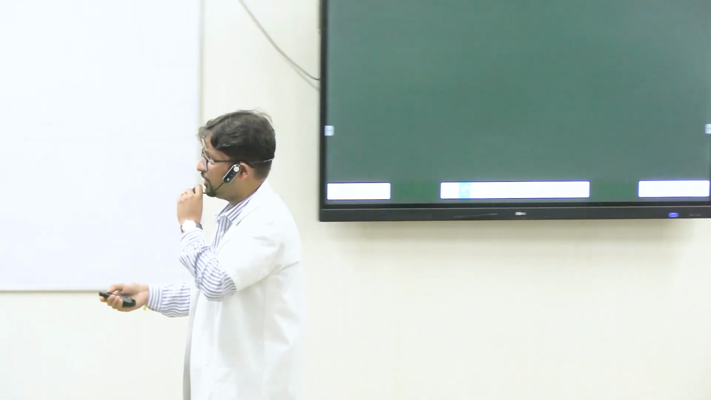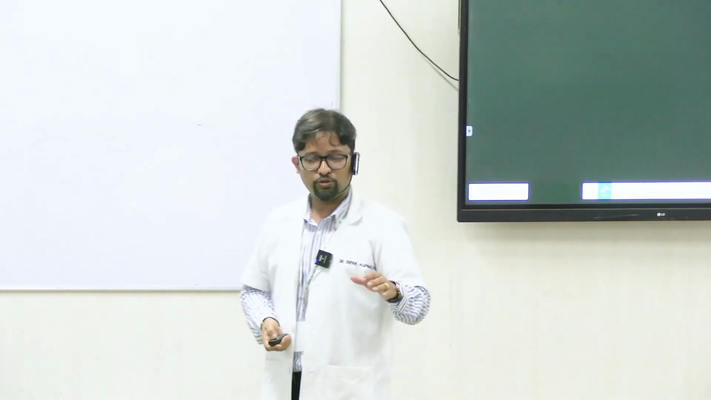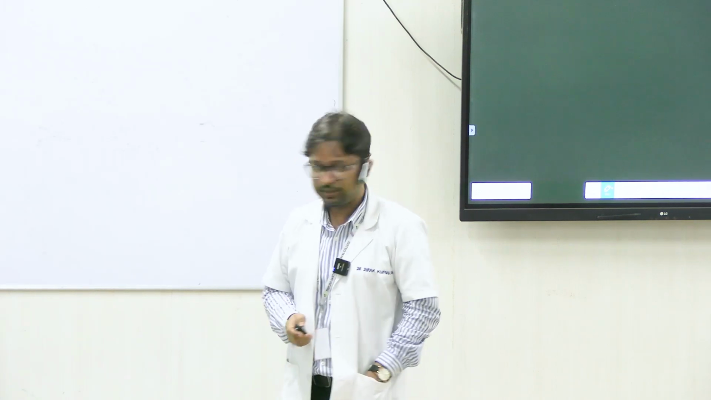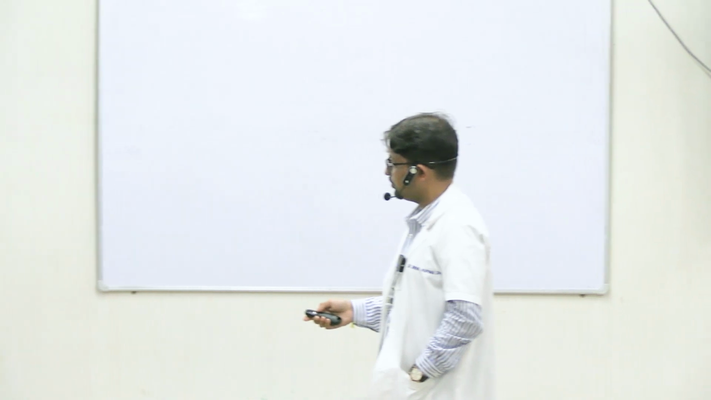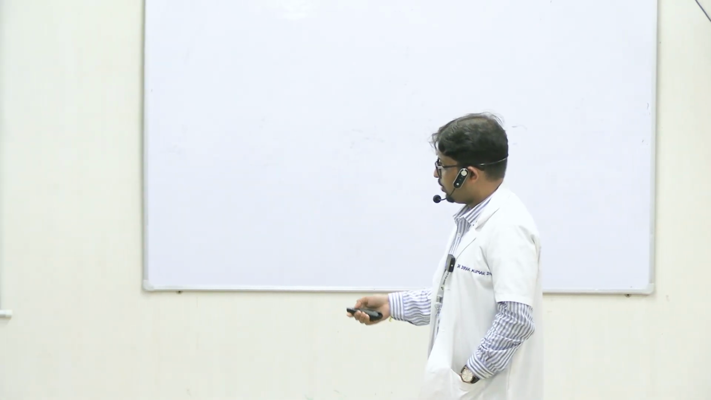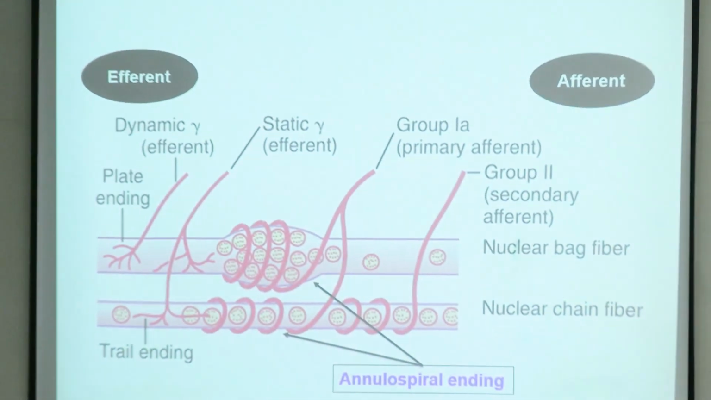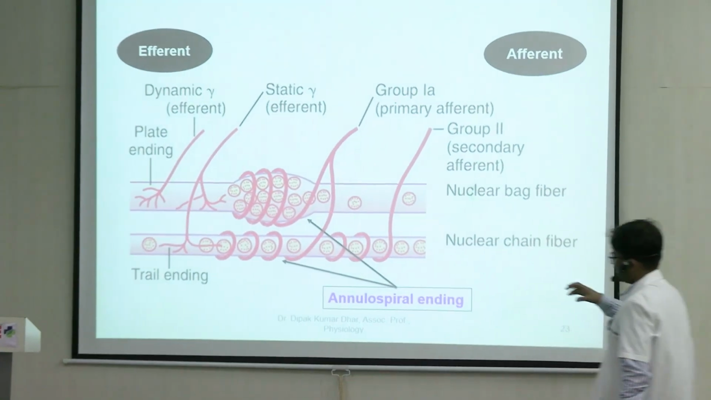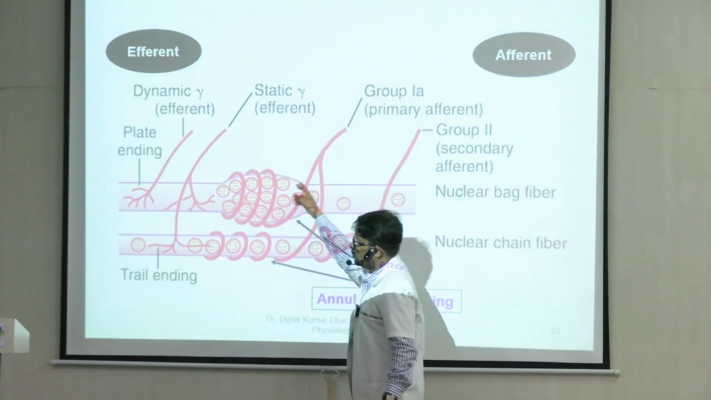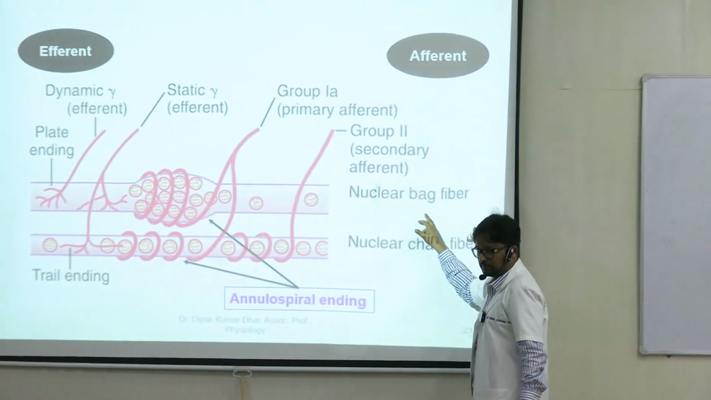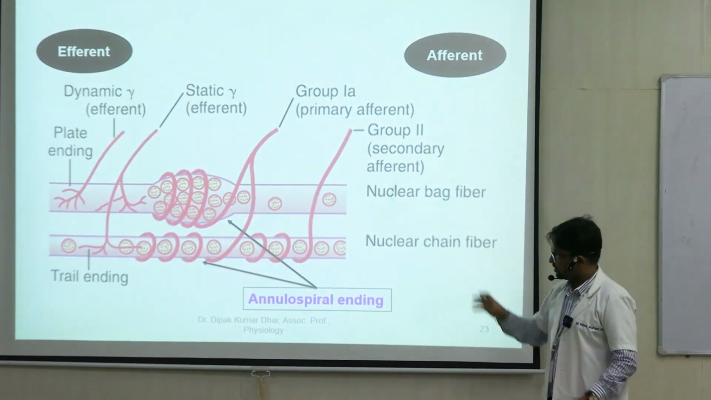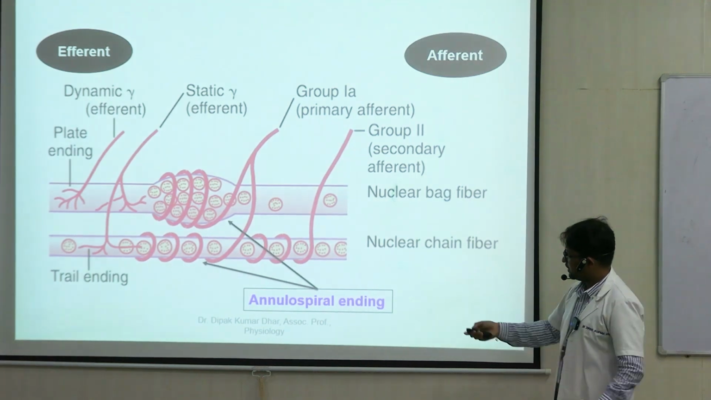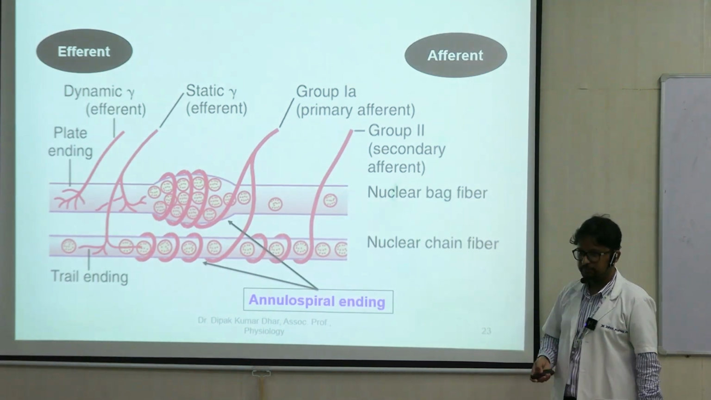Now intrafusal fibers, as I said, are the muscle fibers of the muscle spindle. There are two types of intrafusal fibers, which I'll come to in a bit. One set of fiber that you see here has a central bulge. This is a nuclear bag fiber, bag because of this central bulge. And the other one is a nuclear chain fiber.